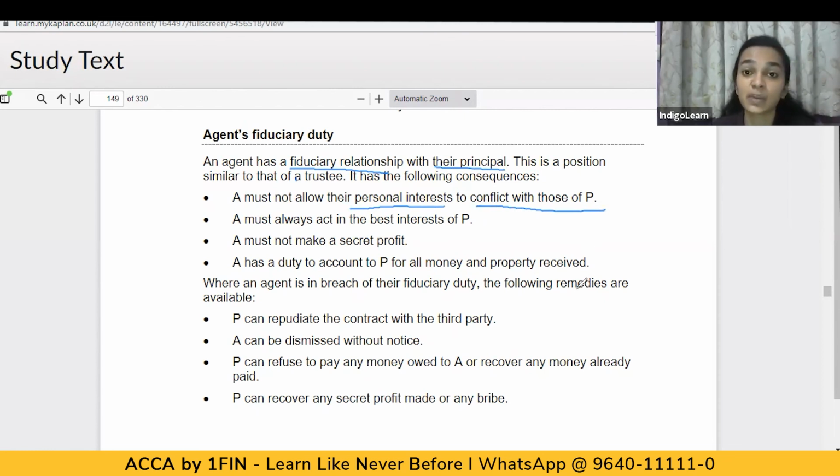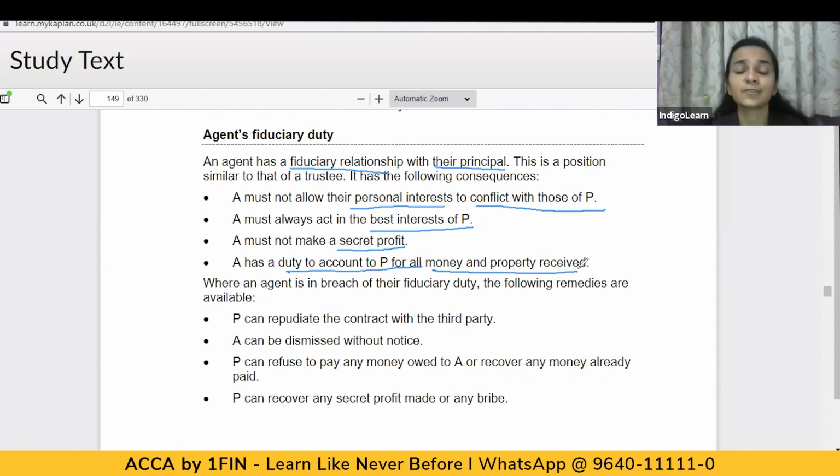It is not that someone is bribing the agent and the agent enters into a transaction which is not for the benefit of the principal. The agent must not do any of these acts, and he should always act in the best interests of the principal. He must also not make a secret profit. There shouldn't be any secret profit being made by the agent, and the agent has a duty to account to the principal for all money and property received.